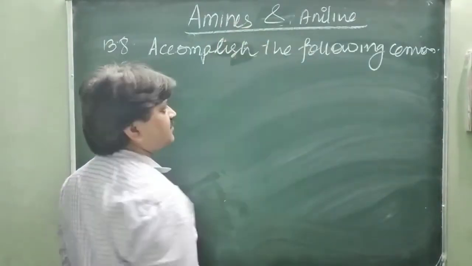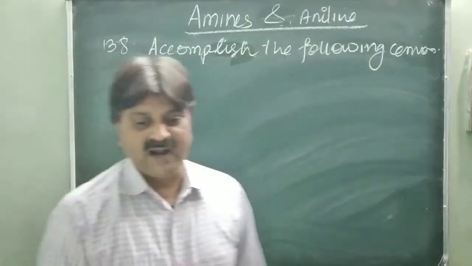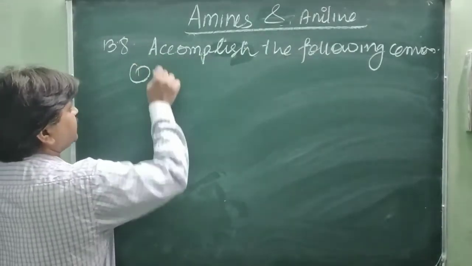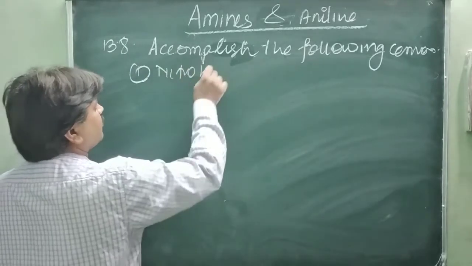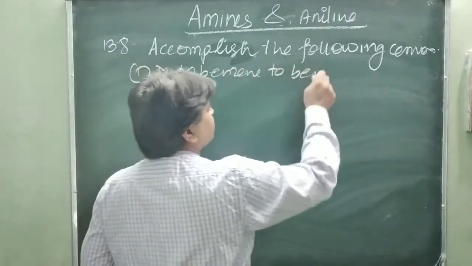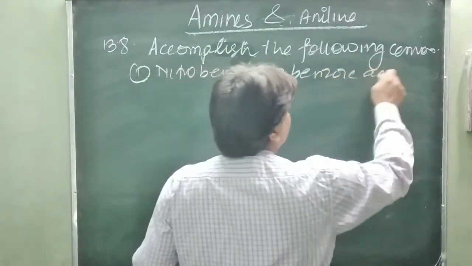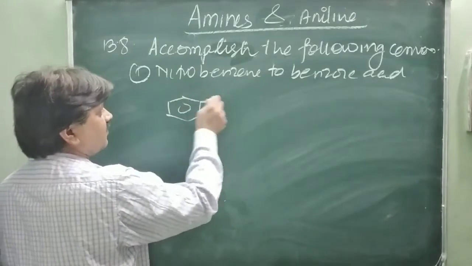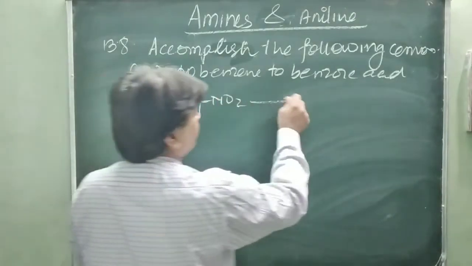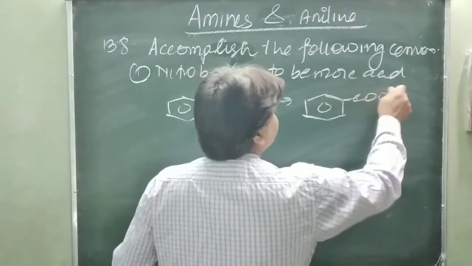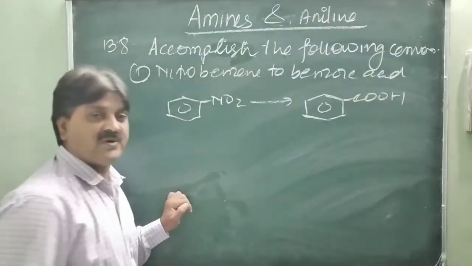Accomplish the following conversion. The first one given is nitrobenzene to benzoic acid. How do you prepare benzoic acid from nitrobenzene? So this is nitrobenzene and this is benzoic acid, with the COOH group. So how do you convert?